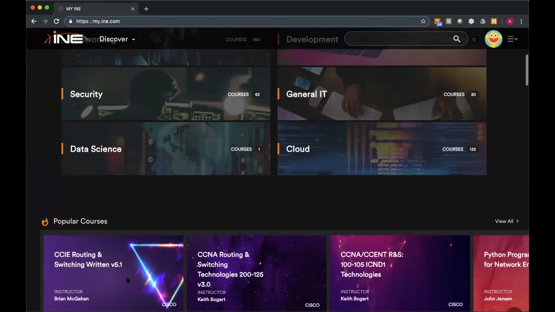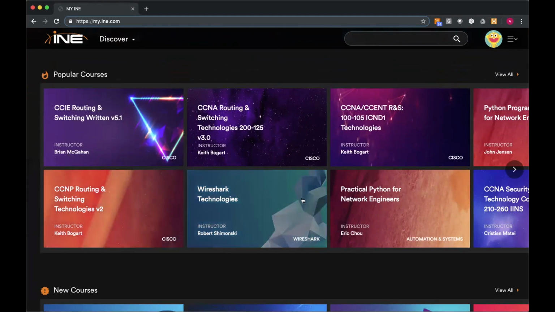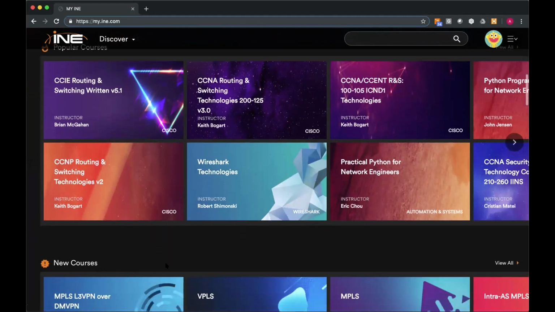As you continue to scroll, you've got your popular courses. Now, these are going to be courses that have the most adds to the active courses library. So as users are adding things, you will see that this may change over time, depending on what folks are adding to their active courses list.